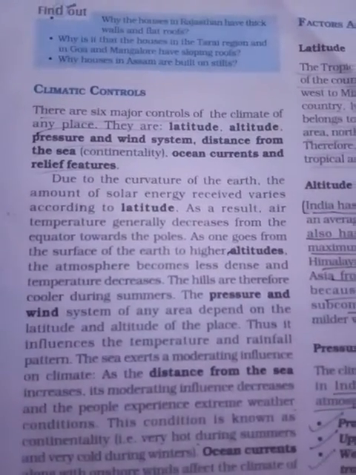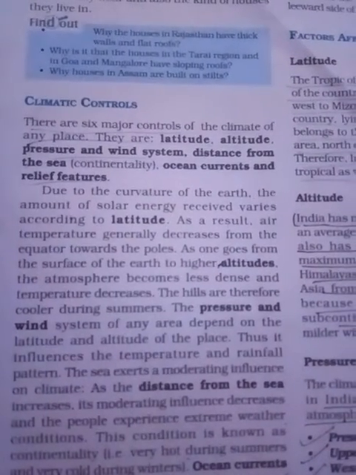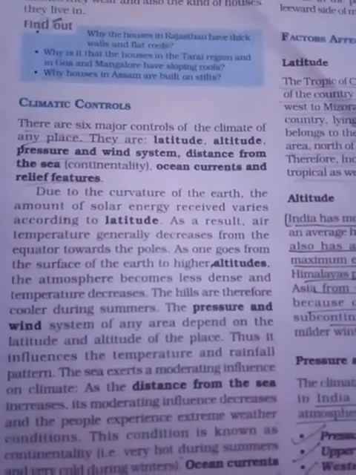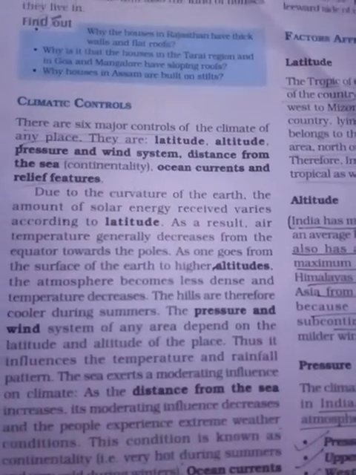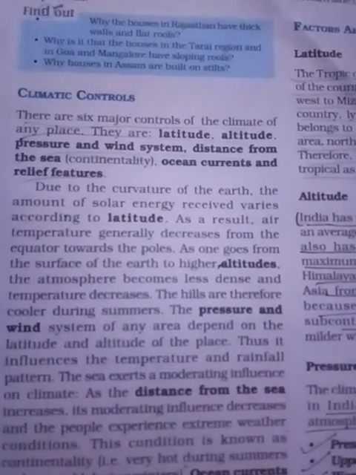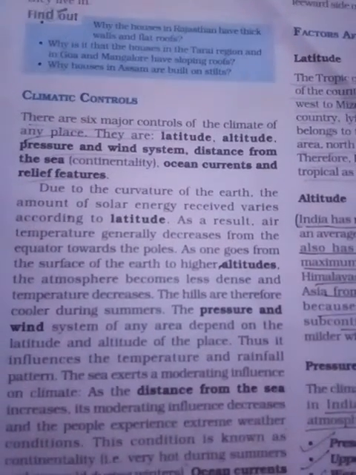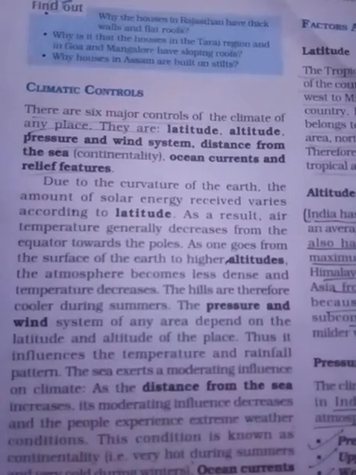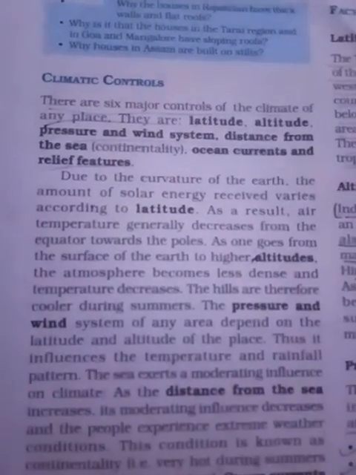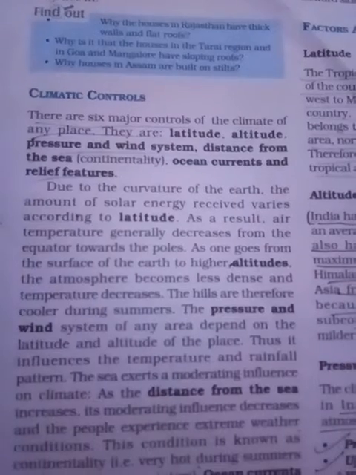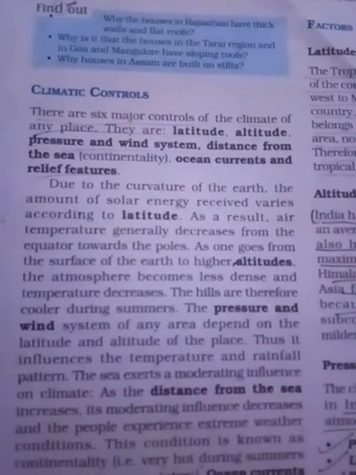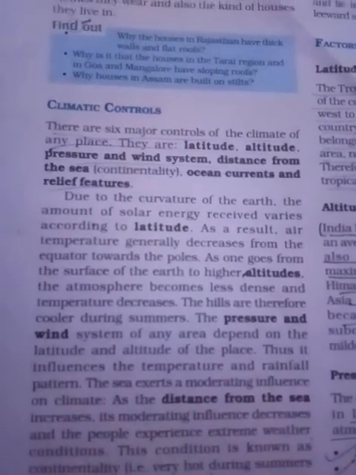Due to the curvature of the earth, the amount of solar energy received varies. If we go towards the pole, the temperature goes on decreasing. About altitude, as we go from the surface of the earth to higher altitude, the atmosphere becomes less dense and the temperature decreases.